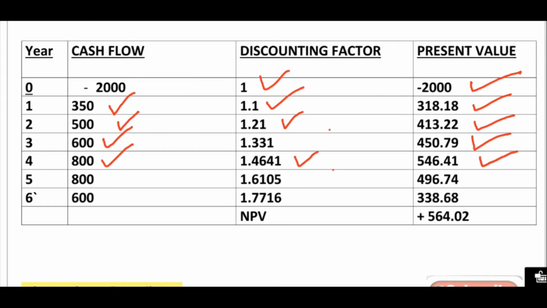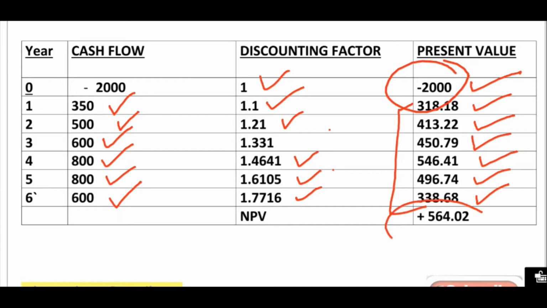Again, after the end of the fifth year we are getting 800 divided by 1.6105, so we are getting 496.74, and after the end of the sixth year we are getting 600 rupees, so we have converted to net present value by dividing by 1.7716, so we are getting this value. If you make the total here and subtract 2000 rupees, we are getting a positive 564.02. Positive means this is the inflow. So that means our inflow is more as compared to outflow.